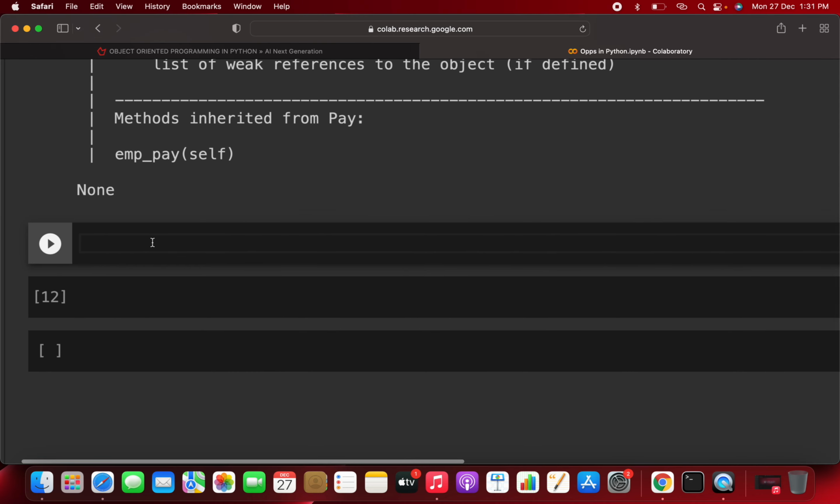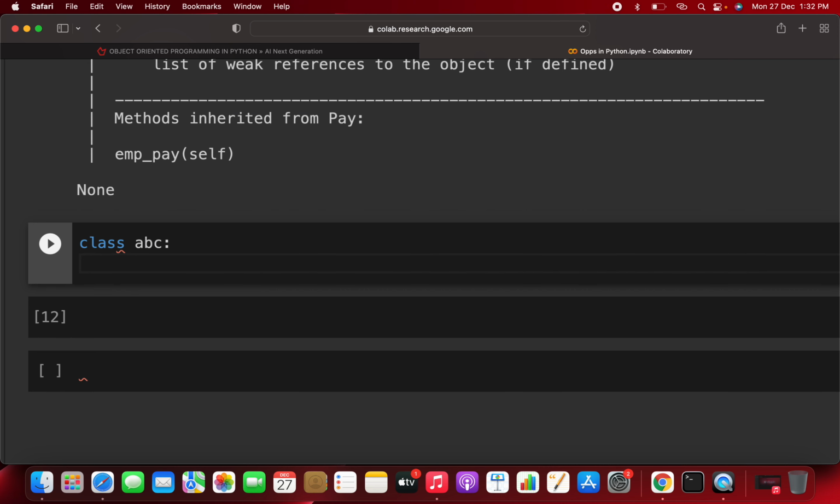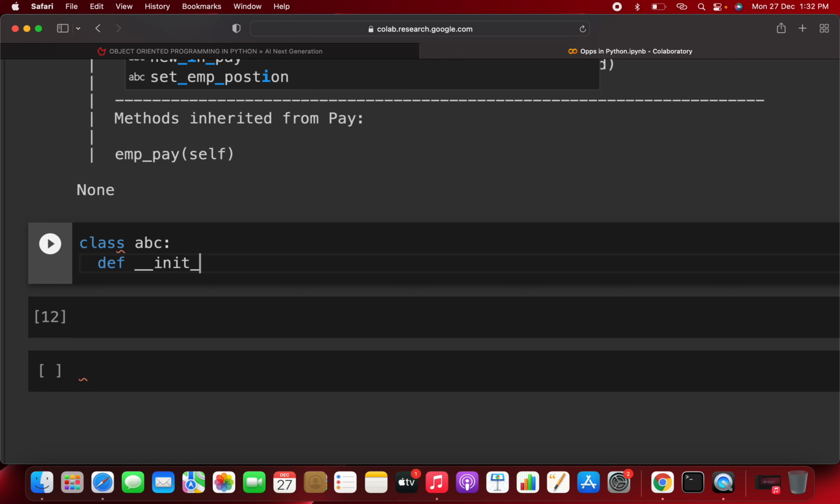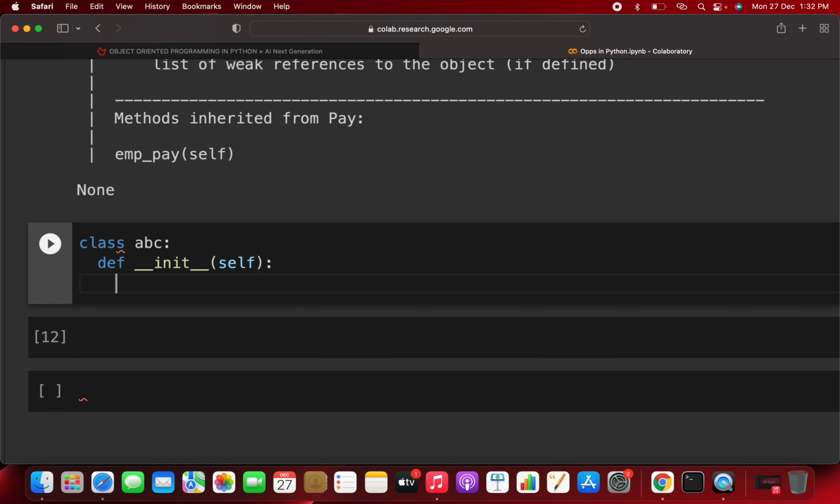Whenever you are going for encapsulation in Python, you are already clear that whenever you want to hide a variable or method from the user, when you make an object of that particular class you are unable to access that variable or method. You can access it inside the class, but you don't allow that method or variable outside of the class. Clear? Whenever you make a class, I'm writing the syntax so you will be able to understand. I'm writing class ABC, and inside that you define an init method, the constructor.